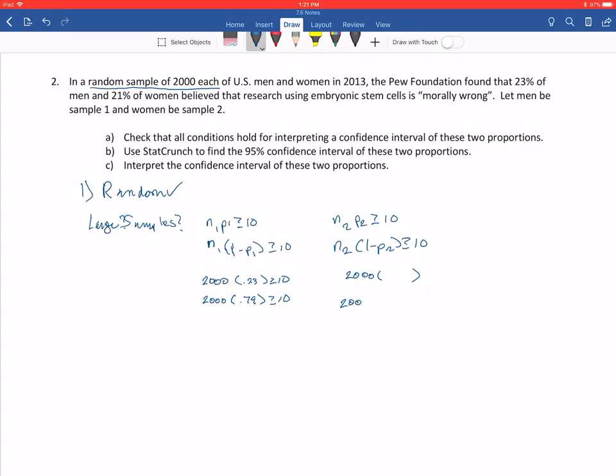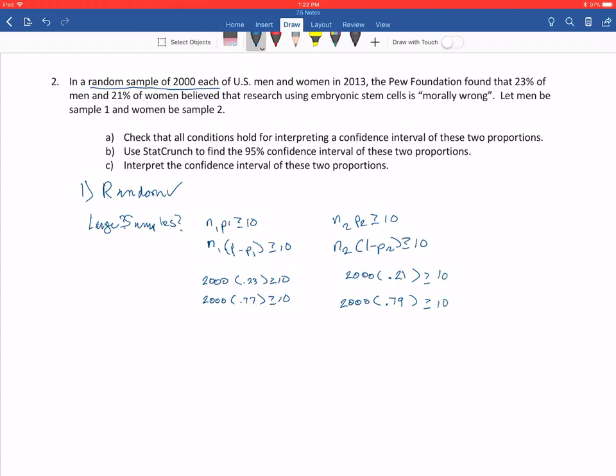And then again, this one was another sample of size 2,000, but the percent here was 21%. Oops, I messed up. Sorry about that. This one is the 0.79. I need to go back and erase. This one right here is not that. This one is 0.77. Sorry, I got ahead of myself. I was thinking ahead.